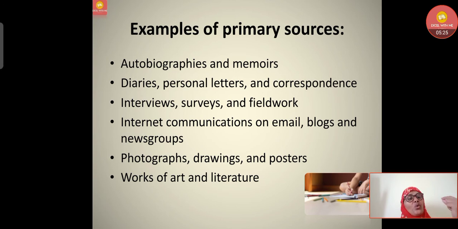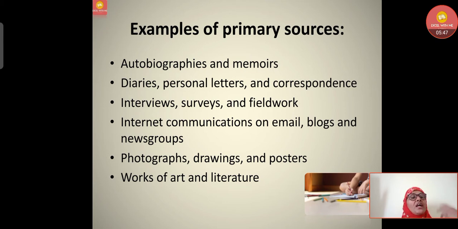Likewise, whoever writes personal letters and correspondence directly, and interviews given by legendary persons, and then surveys conducted by somebody directly going to the field, and then internet communication like email, where directly we are writing a mail to somebody whom we want to correspond with.